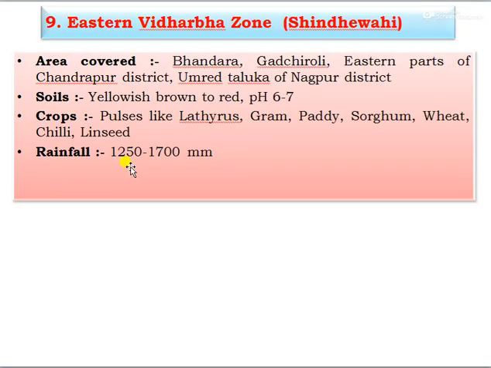And the last one is Eastern Vidarbha, the Sindhewahi area. Area covered is Bhandara, Gadchiroli, eastern parts of Chandrapur district, then Umred taluka of Nagpur district. The soil type is yellowish brown to red, pH 6 to 7, and the crops are pulses, mostly lathyrus and gram, then cereal crops like paddy, sorghum, wheat, chili, vegetables, and linseed. Oilseed crops are mostly grown in this zone, and the rainfall is 1250 to 700 mm. These are the detailed information about the agroclimatic zones of Maharashtra.